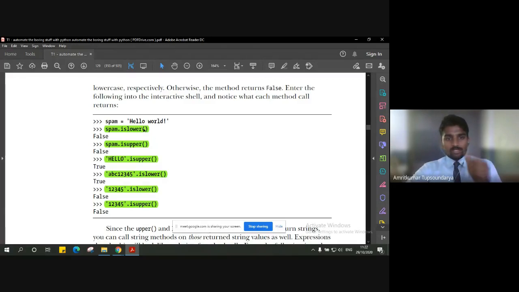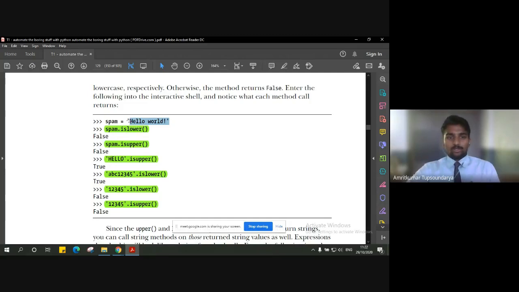So here are a few highlighted examples. As you can see, in our main example, not all the letters are lower. We have just one uppercase letter. Since not all the characters are lowercase, it will give the output that it's false. It's not an error, but it will give you the output false.